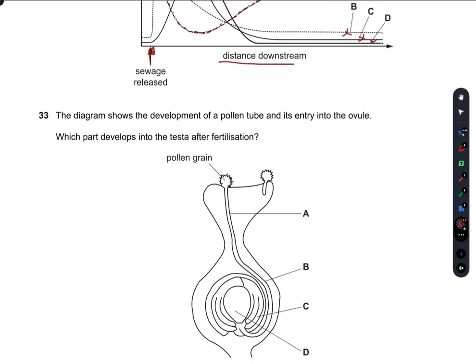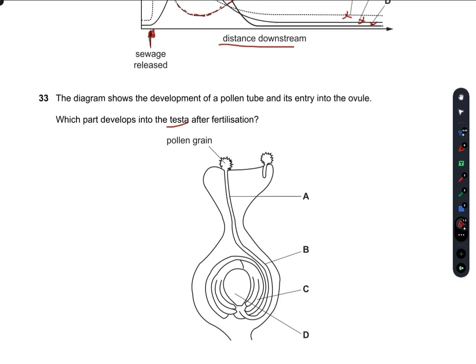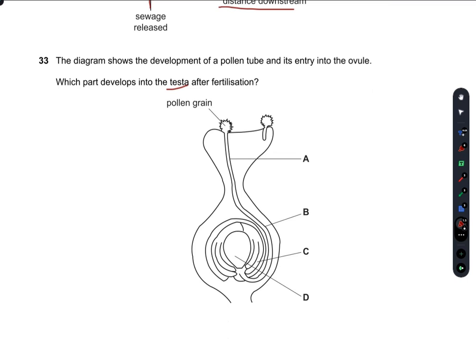The diagram shows the development of the pollen tube after its entry into the ovule. So, which part develops into the testa after fertilization? We know that the seed coat, also called testa, develops from the integument which surrounds the ovule. So, which of these structures is surrounding the ovule? D is the ovule and C is the integument which is surrounding the ovule. So C is the right answer.